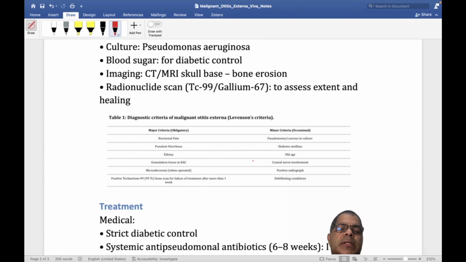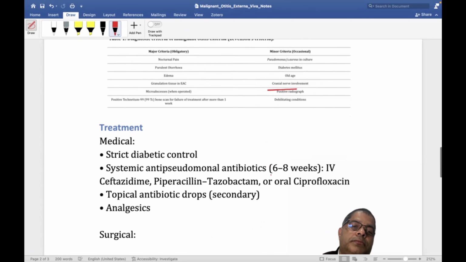What are the minor criteria? Pseudomonas, which you may or may not see. Old age and diabetes you have to look for. Seventh nerve involvement, positive radiograph, and other debilitating conditions we have to look for.